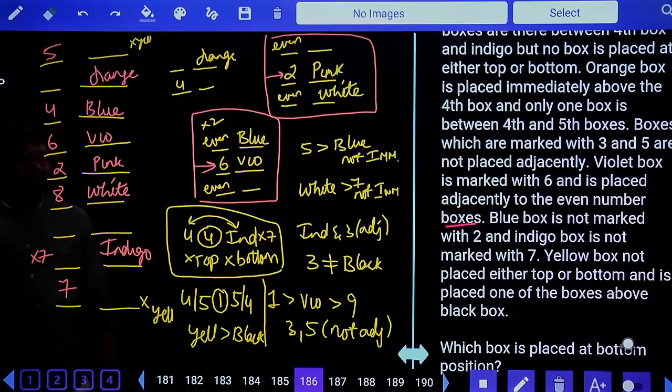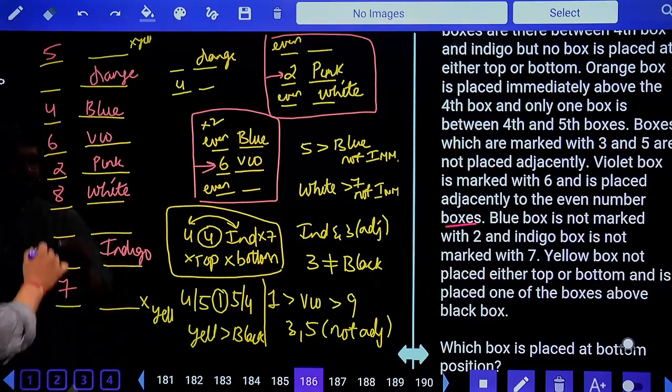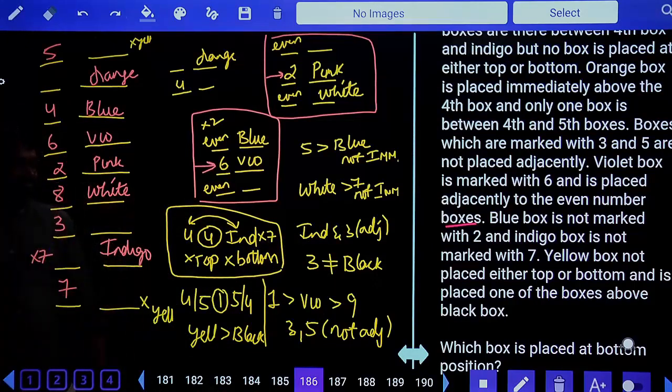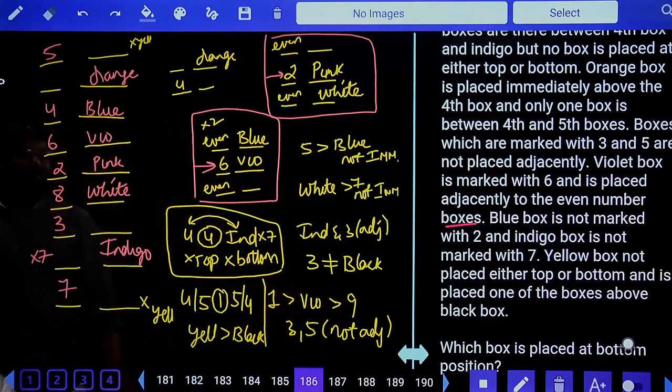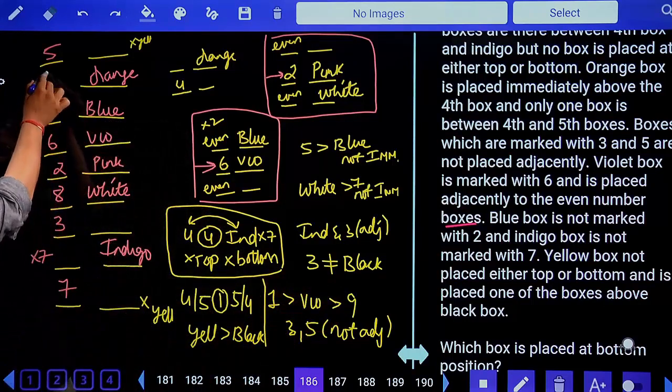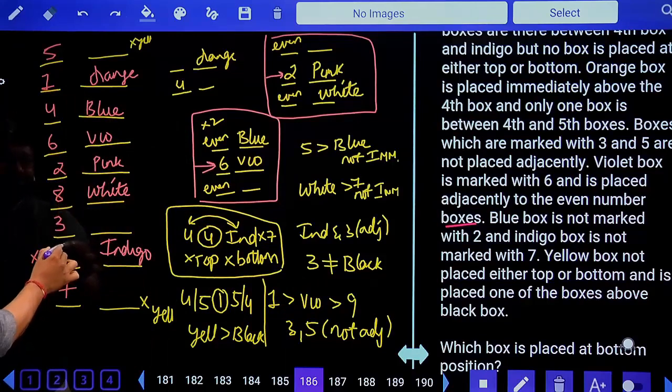3 is not equal to black. Indigo and 3 are adjacent. This is indigo. Along with indigo, you'll have 3. Adjacent, this is 7. No chance. Next, 1 violet 9. Above violet, there should be 1. Okay, fine. After violet, there should be 9.